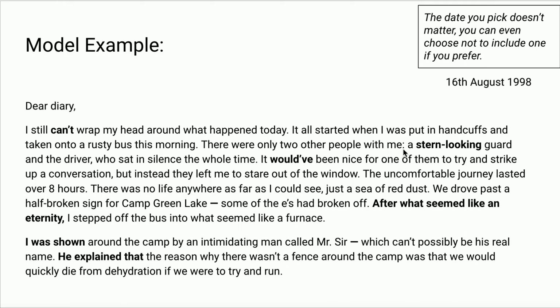I've got a colon here, and I've got some passive voice, so I was shown by Mr. Sir. That's our passive voice sentence. I've also included some dashes because this is an informal text, and I've got some indirect speech here: He explained that the reason why there wasn't a fence. So what I would need to do now is continue writing my diary entry, making sure that any of our features that I haven't included yet, I try to include in my next few paragraphs.